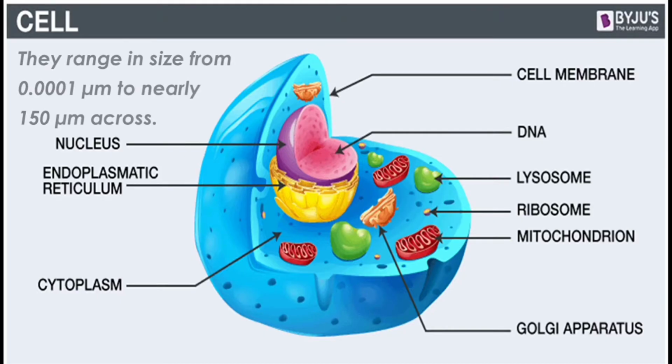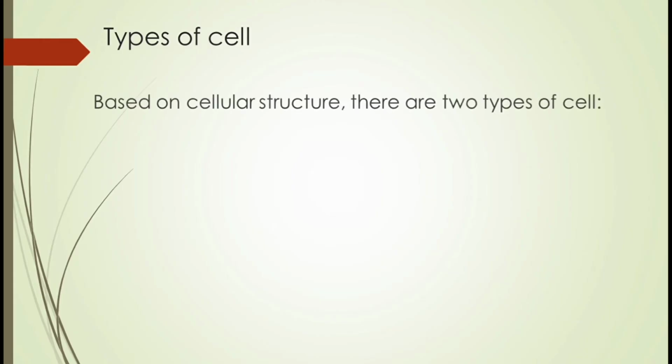So, yung cell po, they range in size from 0.0001 micrometer to nearly 150 micrometer across. So, types of cell. Meron po tayong dalawang types of cell. Based on cellular structure, we have prokaryotes and then eukaryotes.